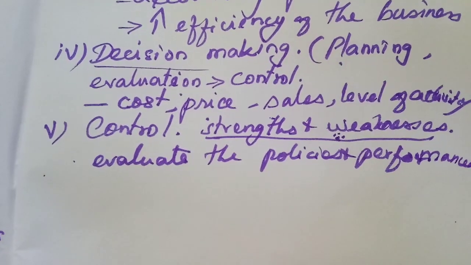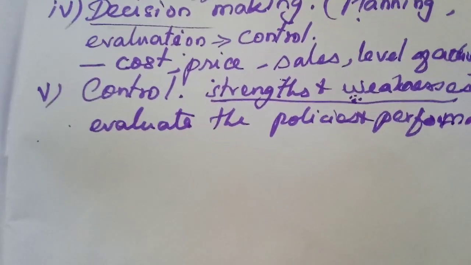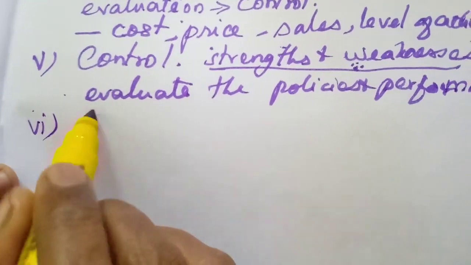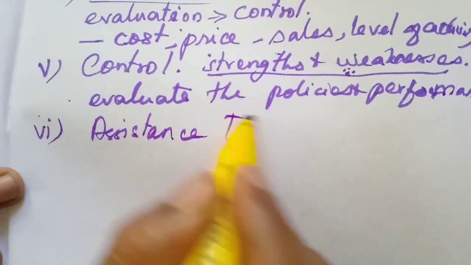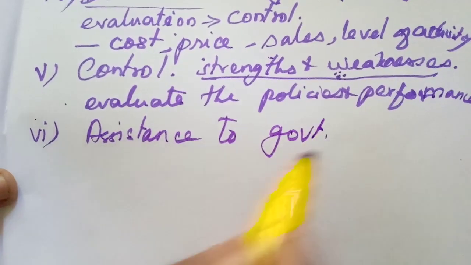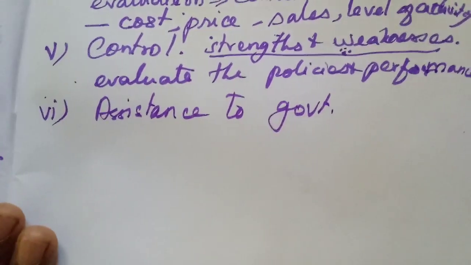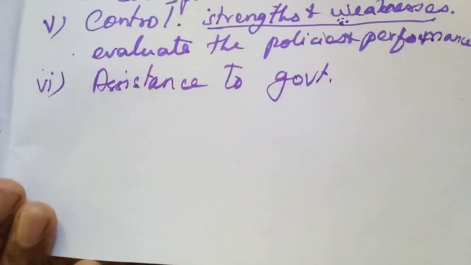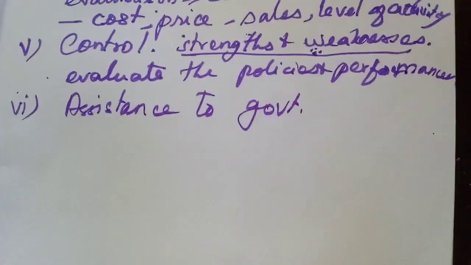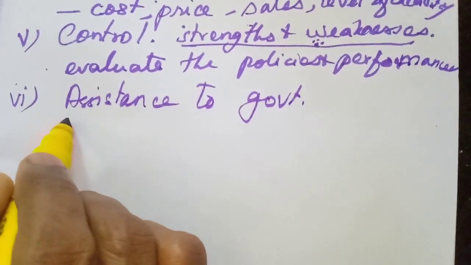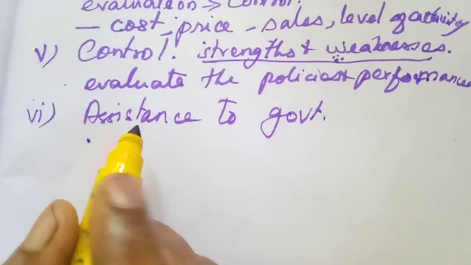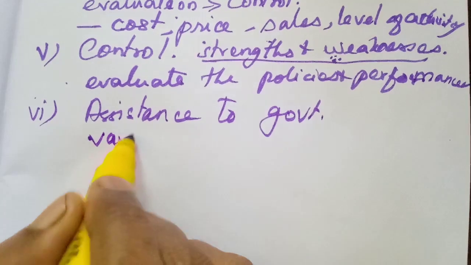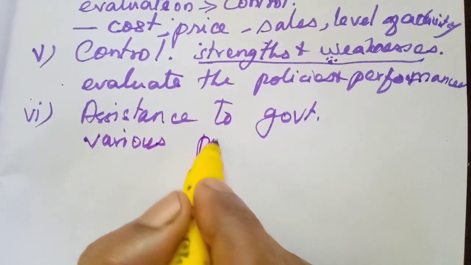That is control. The last point is assistance to government. The government also needs information about the business concern for various purposes.